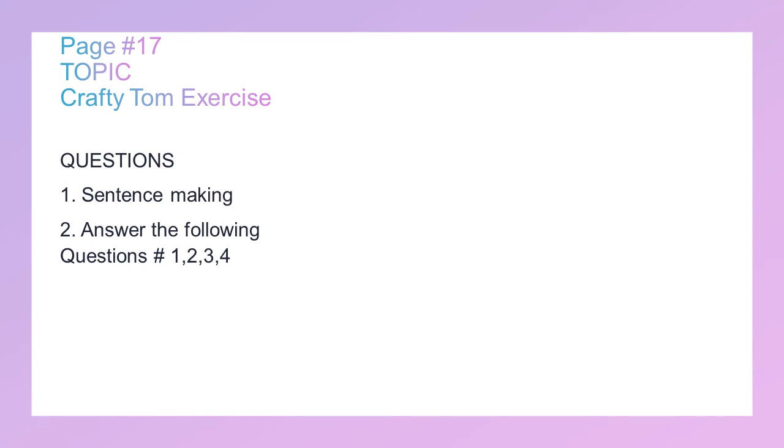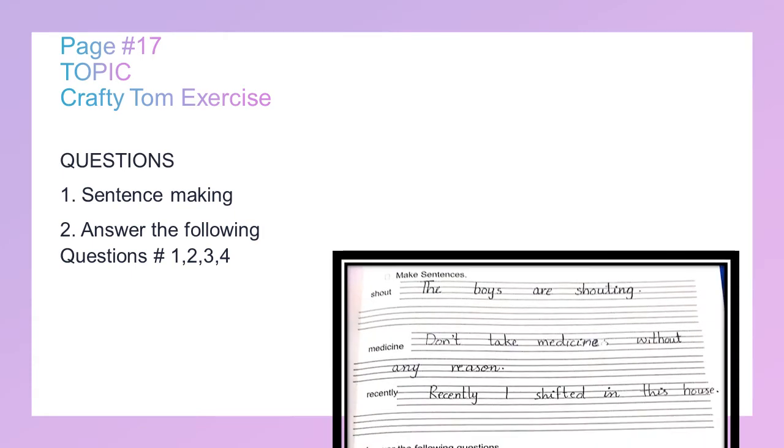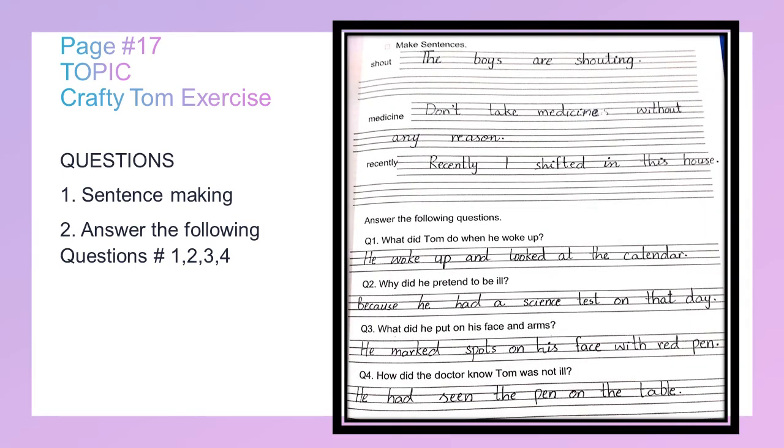Page number 17, topic Crafty Tom. Exercise. Question number 1, sentence making. Question number 2, answer the following questions. Questions are from 1 to 4. Make sentences. Shout: The boys are shouting. Medicine: Don't take medicines without any reason. Recently: Recently I shifted to this house. Now answer the following questions.